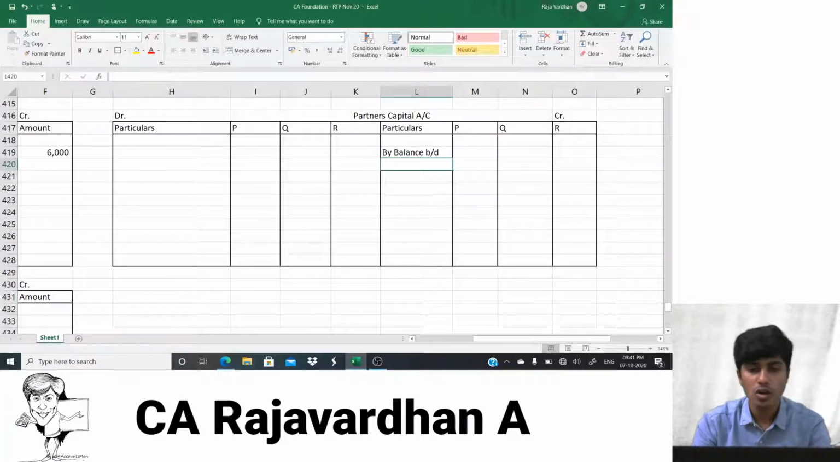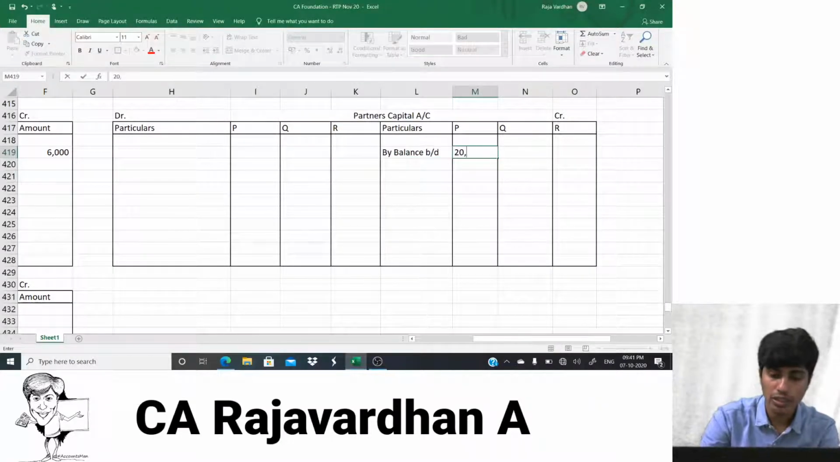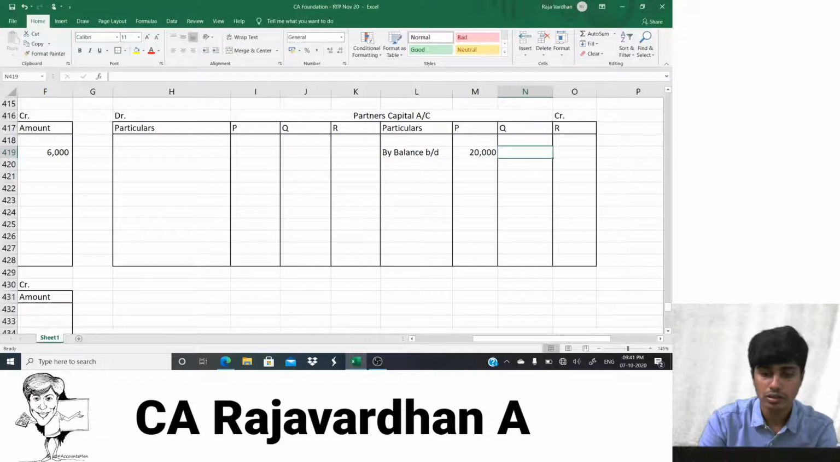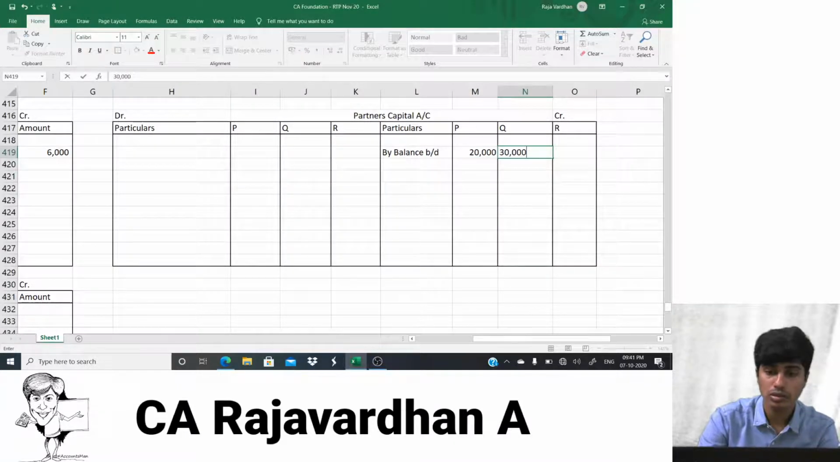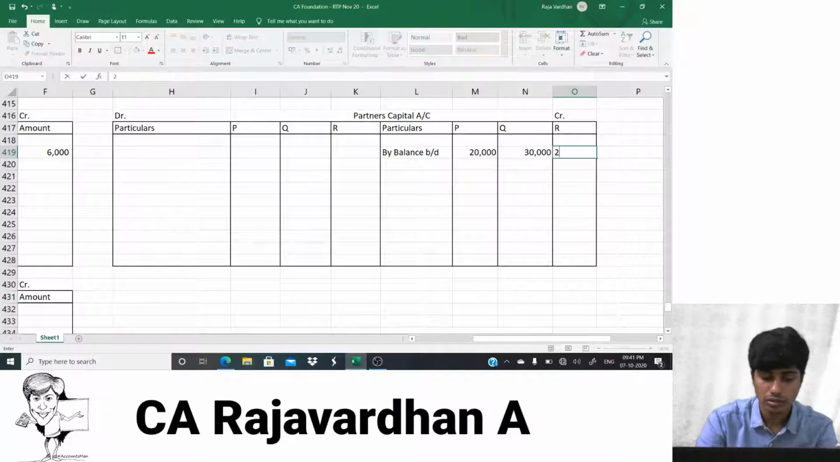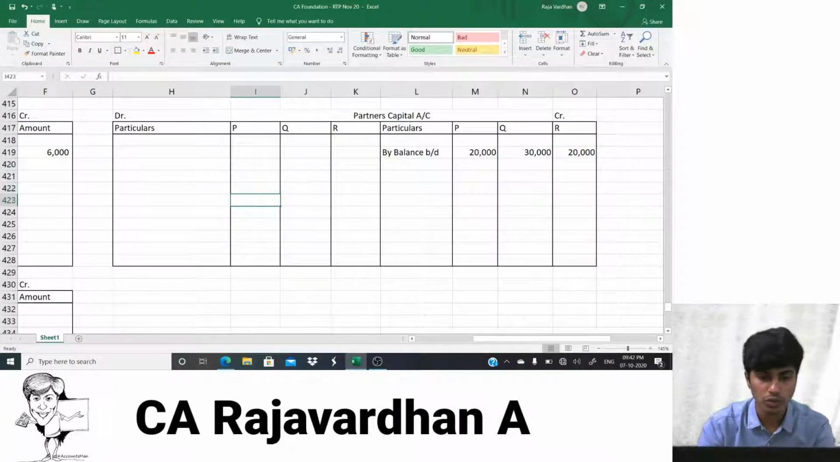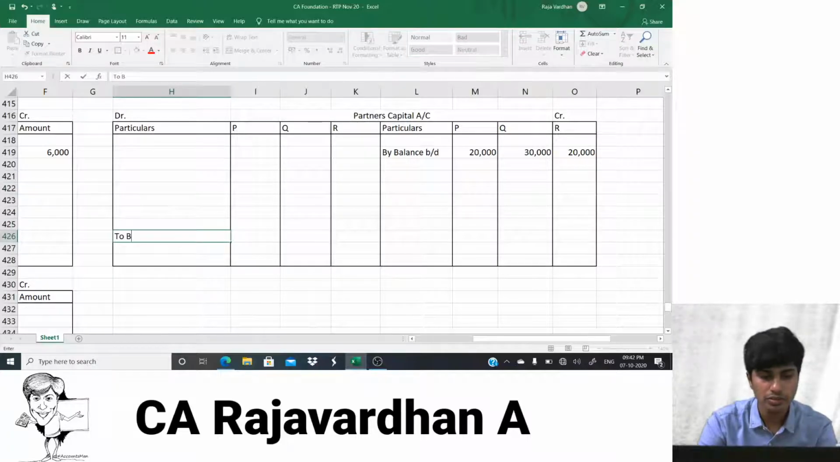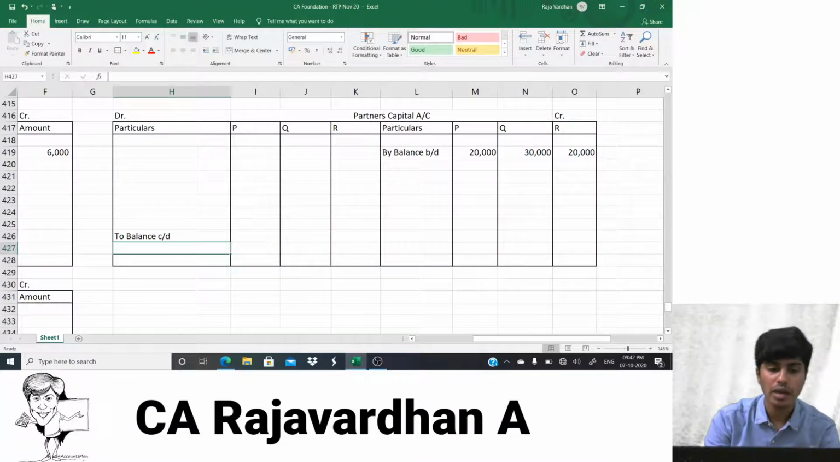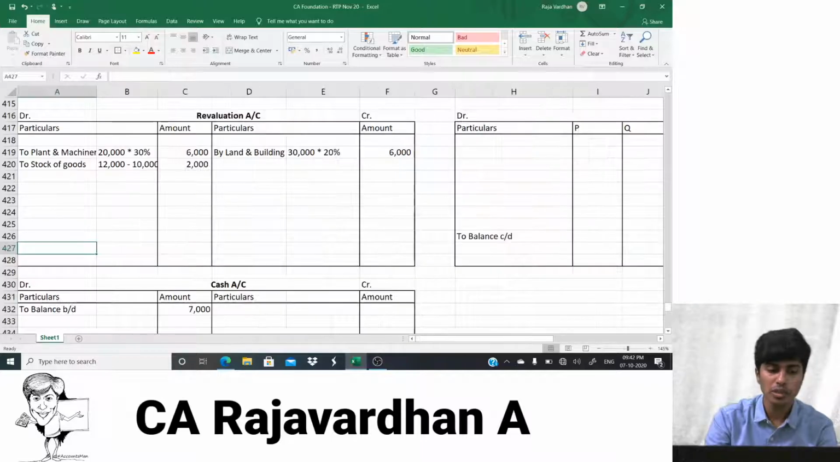By balance brought down, how much is the balance of capitals? 20,000, 30,000, 20,000. And we'd have to find the balance carried down here at a later stage. At a later stage, I would do this. Once I determine this balance carried down, that will go to my balance sheet eventually. So in the balance sheet, I would keep space for capitals.